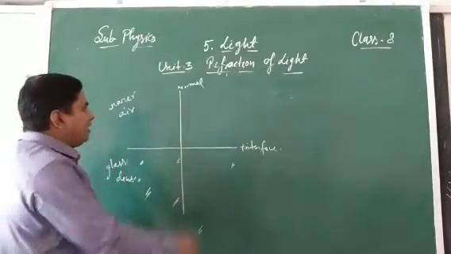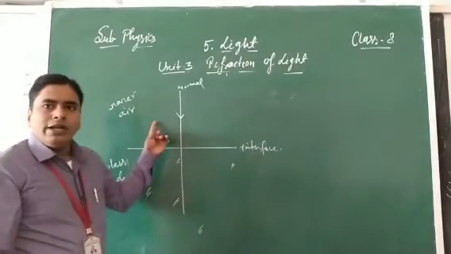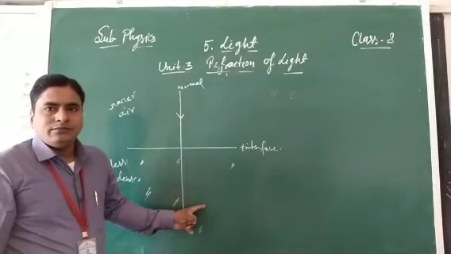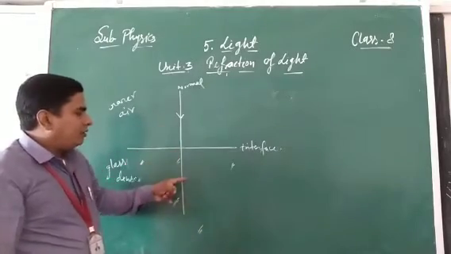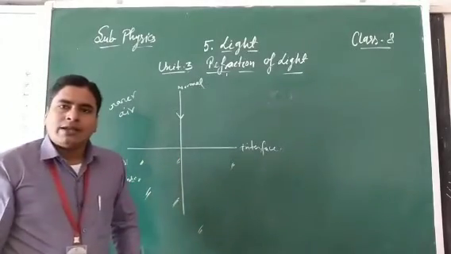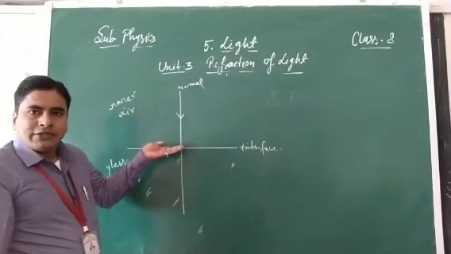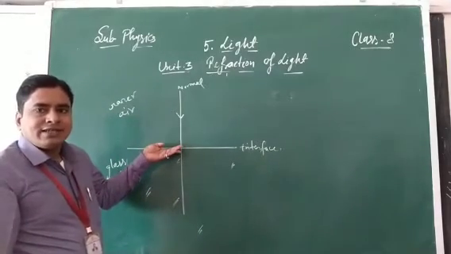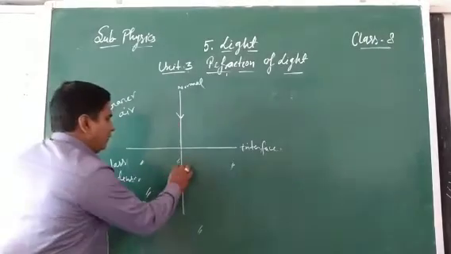So if the light ray passes along the normal from one medium to another medium, meaning from rarer to denser, what happens when it strikes this refracting surface? It will go straight forward.